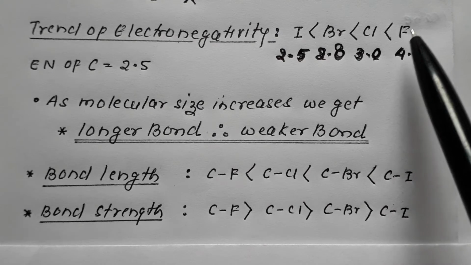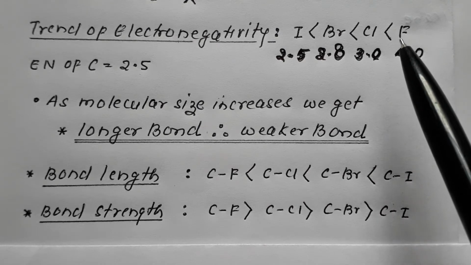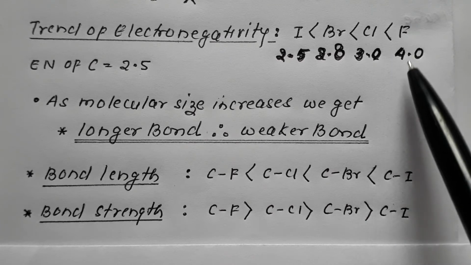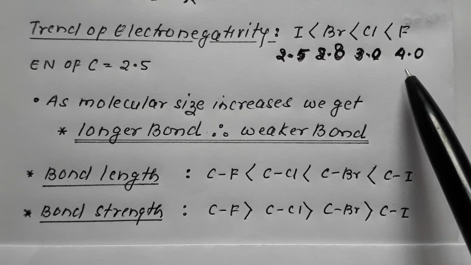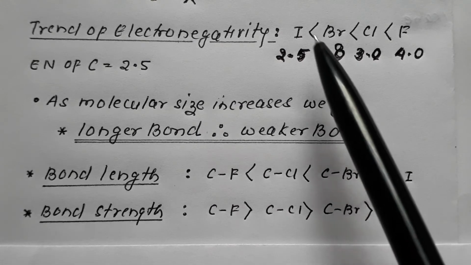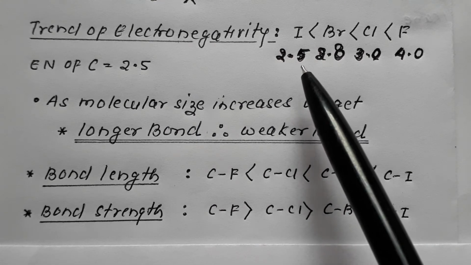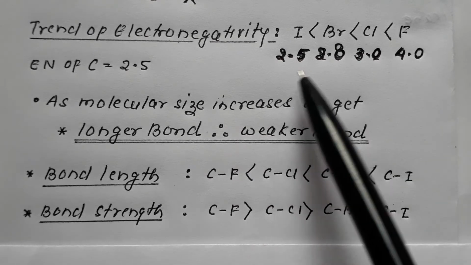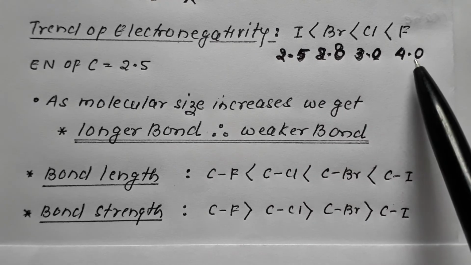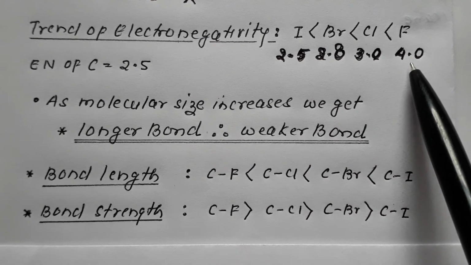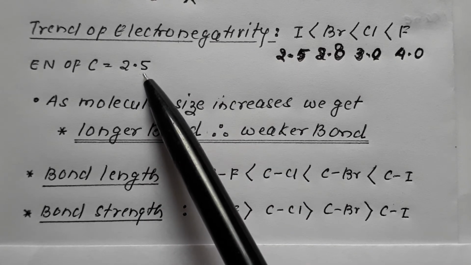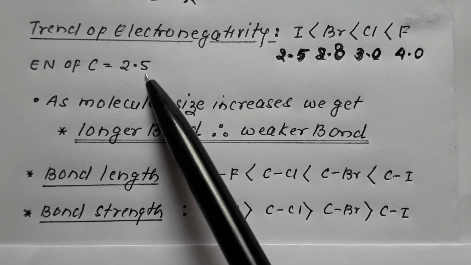If we write the actual values of electronegativity on the Pauling scale, fluorine is 4, chlorine is approximately 3, bromine is 2.8, and iodine is 2.5. Now, very important: the electronegativity of carbon is 2.5.